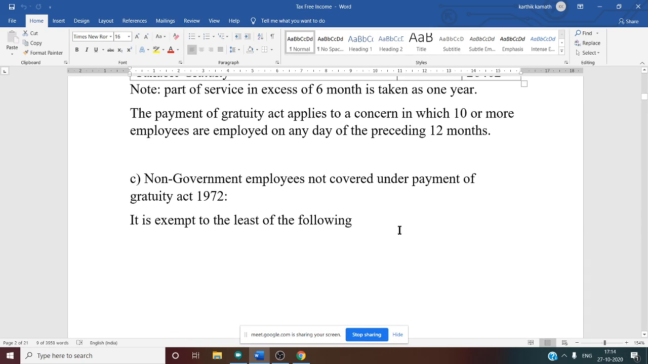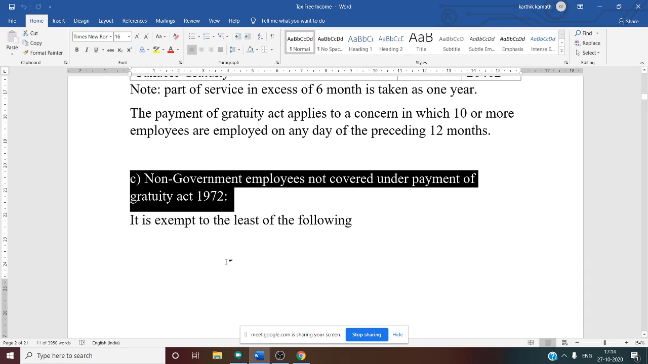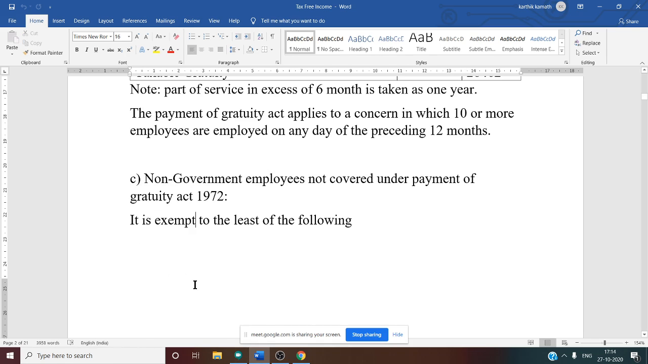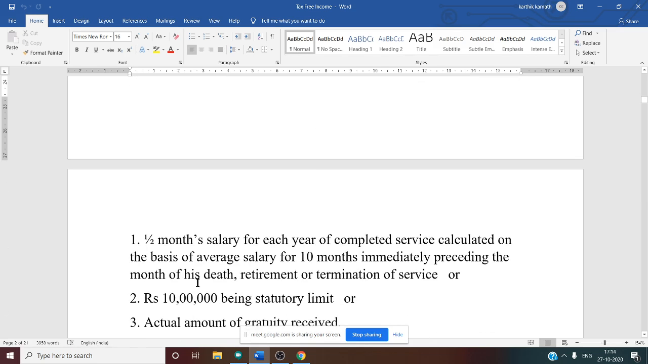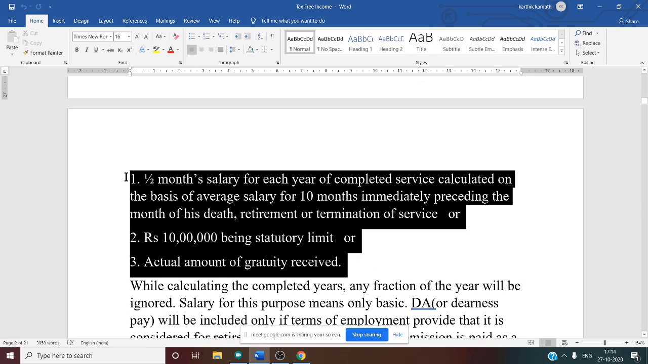Then the second case is non-government employees not covered under the Payment of Gratuity Act of 1972. For this, again there are three conditions. Among that, the least is exempt. That means on whatever amount you get as the least, there is no tax. What are those three conditions? First one: half month's salary for each year of completed service, calculated on the basis of average salary for 10 months immediately preceding the month of his death, retirement or termination of service.